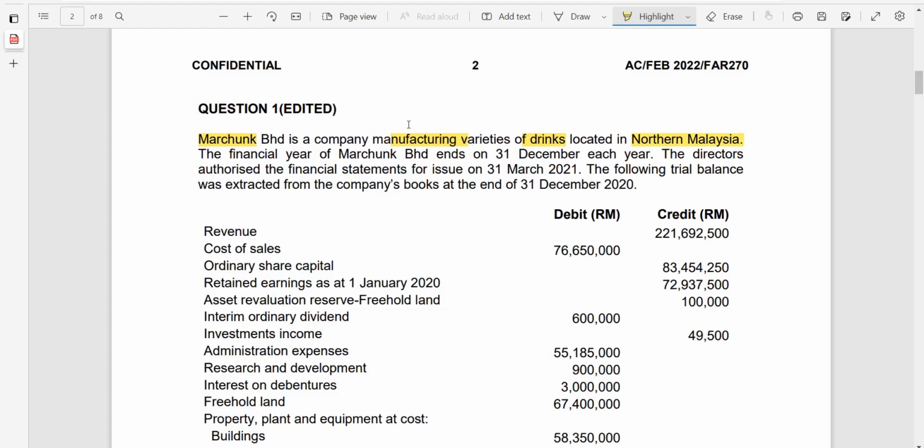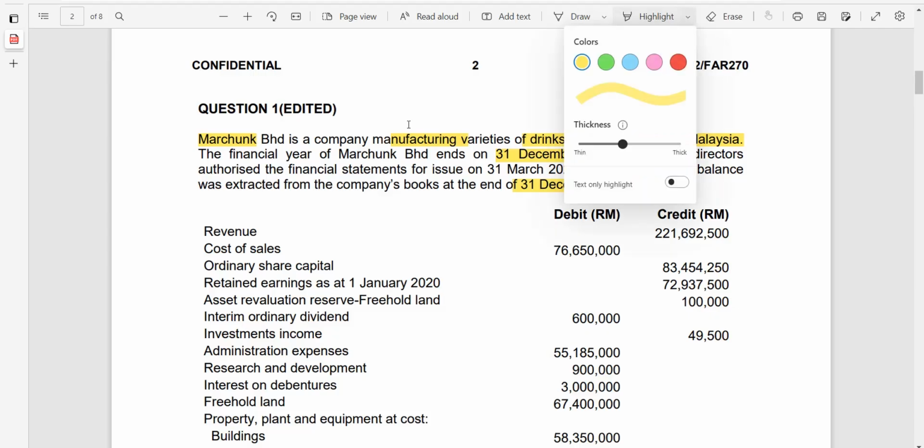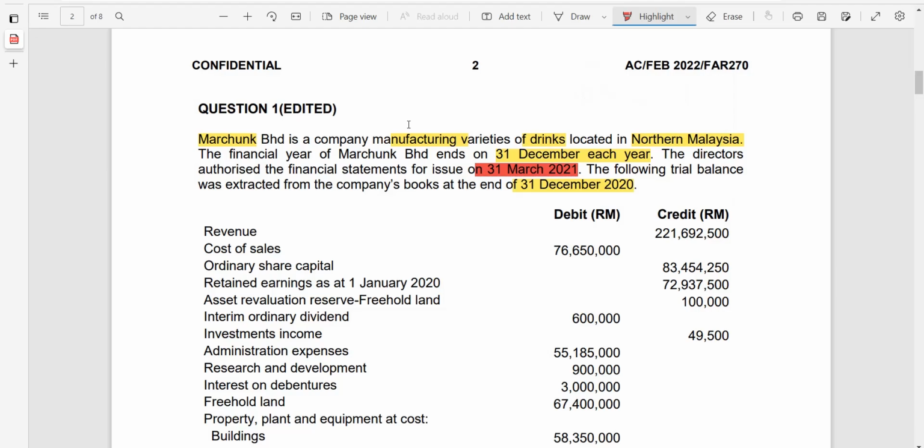The financial year end of Marchunk is 31st of December. Always take note of that year end. The current financial year end is 31st of December 2020, where you are given the trial balance. The company also gives the authorization date, which is 31st of March 2021, the date when the financial statements were authorized for issue by the board of directors.